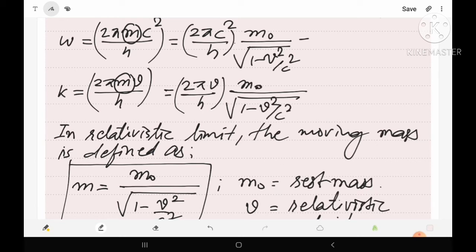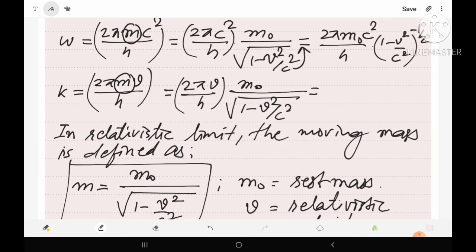Now let's rewrite these equations. Then we can write 2 pi m naught c square upon h into, writing this under root term in the numerator, 1 minus v square upon c square raised to power minus 1 by 2.